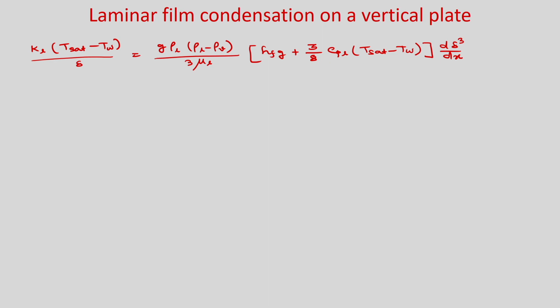So, we can say that it is a modified latent heat of condensation, h prime fg, which is your h_fg plus the term which is coming considering the subcooling effect.